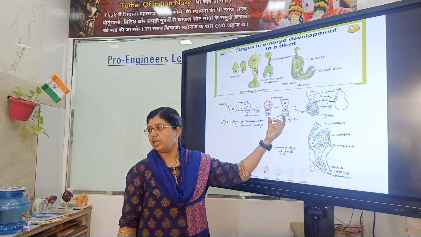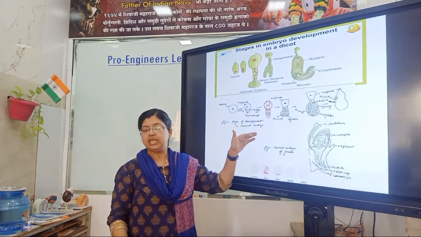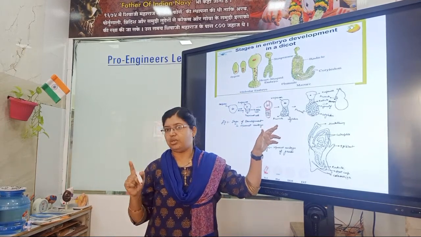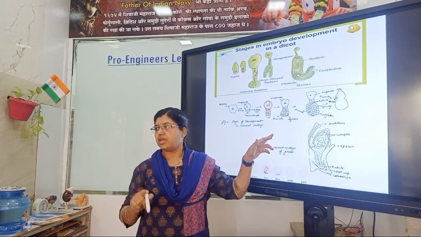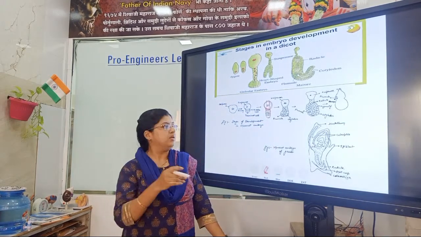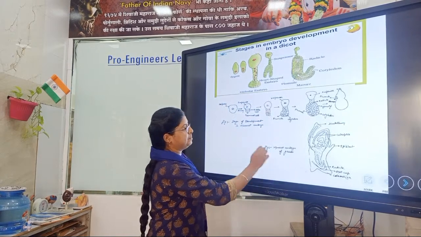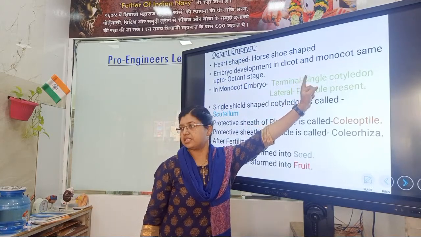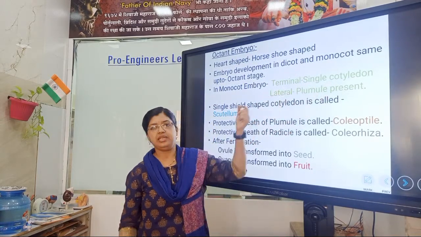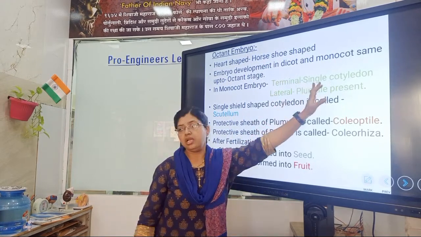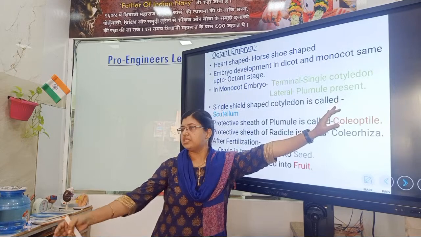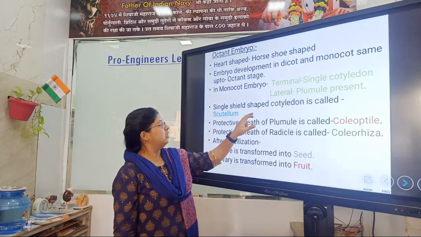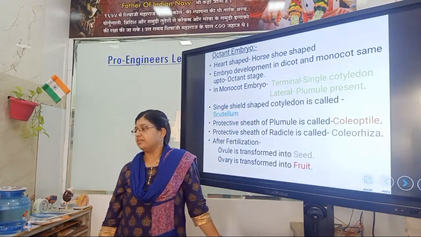In the monocot embryo, what happened? At the terminal side, there is a single cotyledon, and at the lateral side, the plumule is present. These are the diagrams in your book. Then only you get the idea.